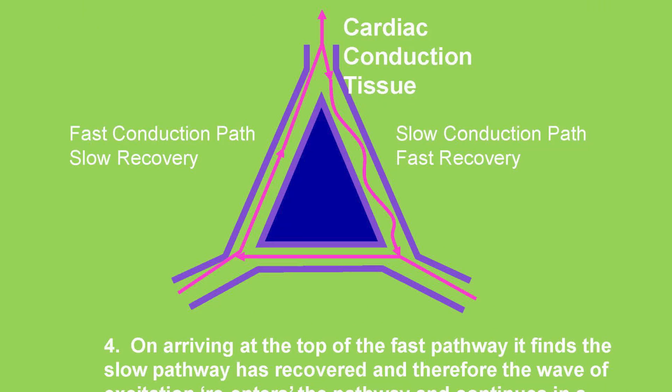Now, one more diagram is there. This is a continuation. You can see the cardiac tissue, the slow conduction path with fast recovery. Now, the fast conduction path has slow recovery. That means on arriving at the top of the fast pathway, it finds the slow pathway has recovered.